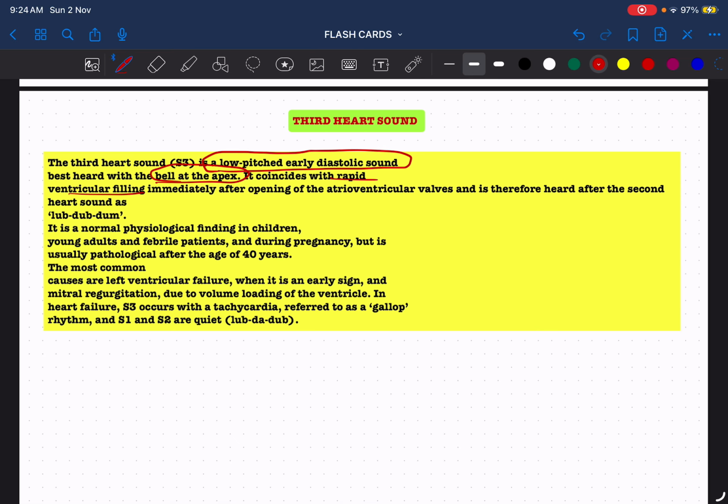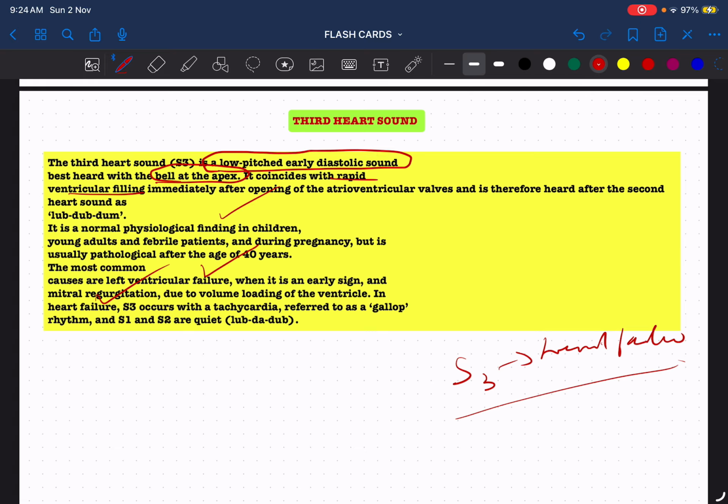It is a normal physiological finding in children and in young adults, and during pregnancy. But if somebody asks you for the pathological causes, it is because of left ventricular failure, and you can also get it in mitral regurgitation. So always, S3 means the heart is in failure. This is what we say in clinical practice. S3 means it is always heart failure, but even in mitral regurgitation you can get it.